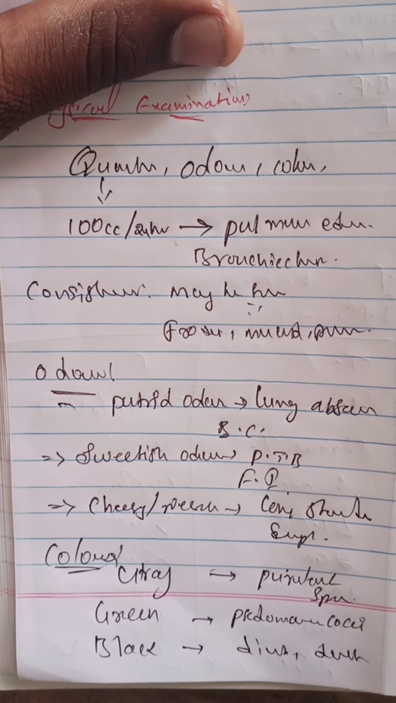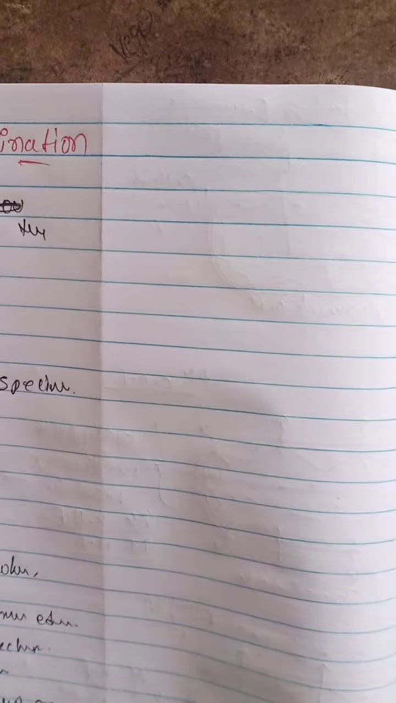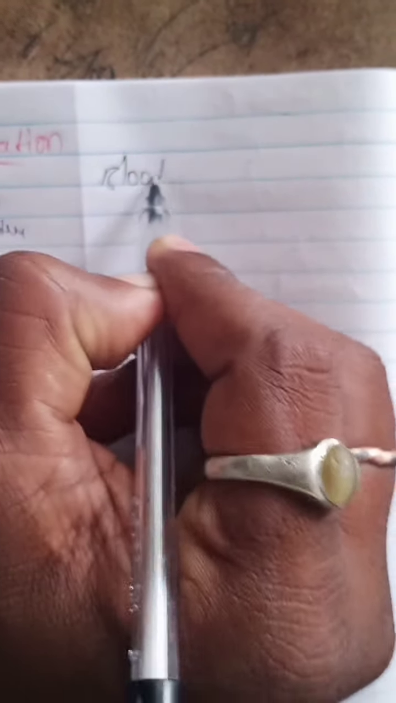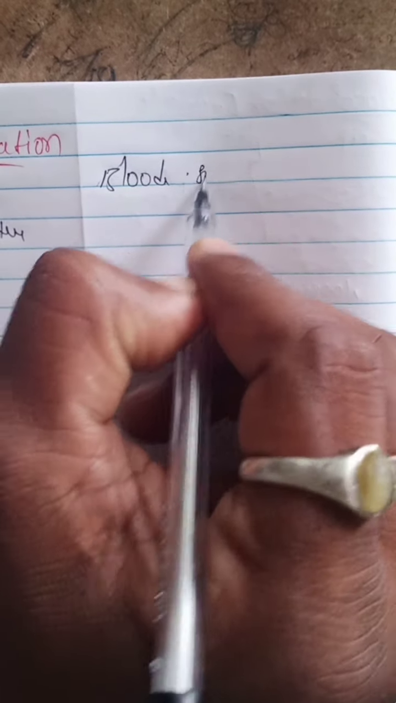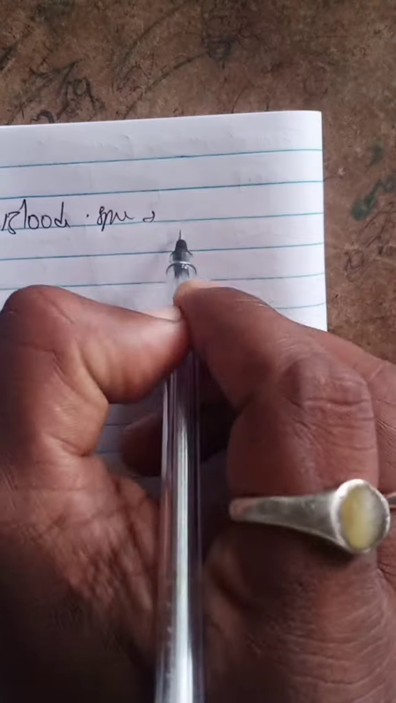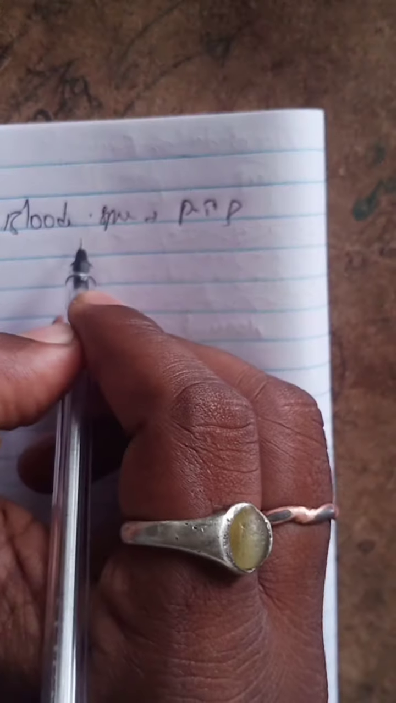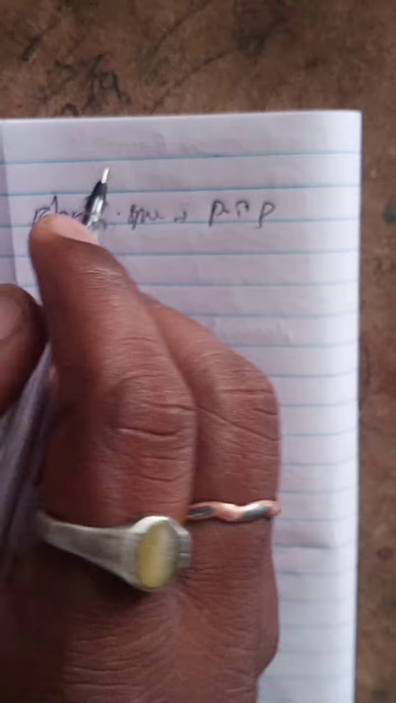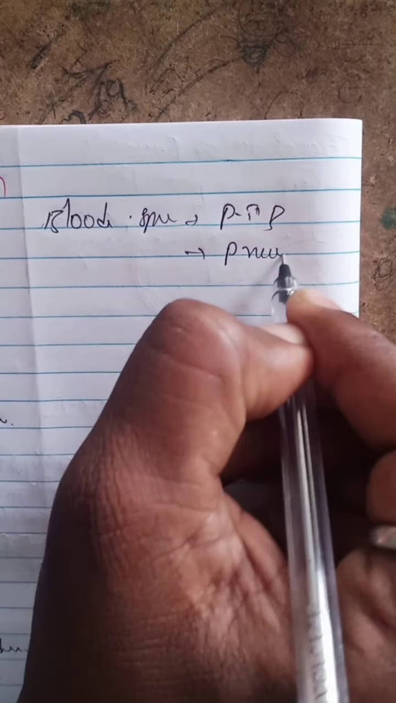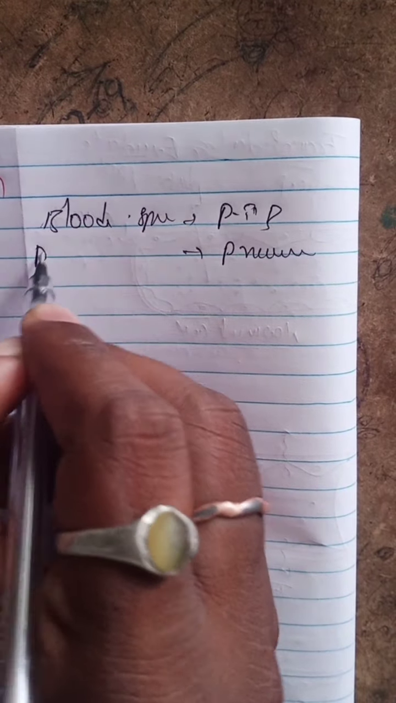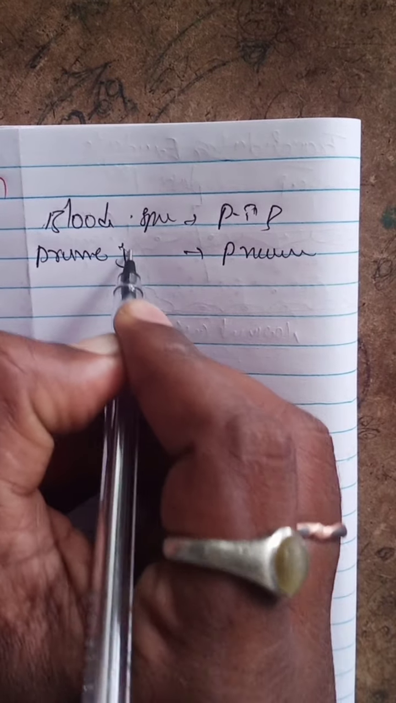And the next one, bloody sputum. Sputum with blood means pulmonary tuberculosis; sometimes blood in sputum is also identified. Sometimes pneumonia also leads to prune juice appearance. Prune juice appearance is due to pneumonia. So this is the physical examination.